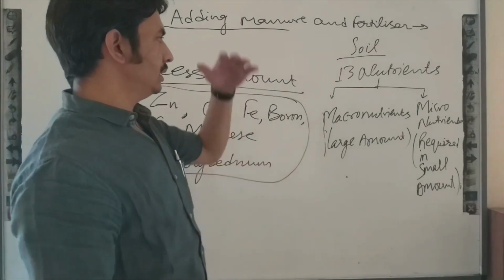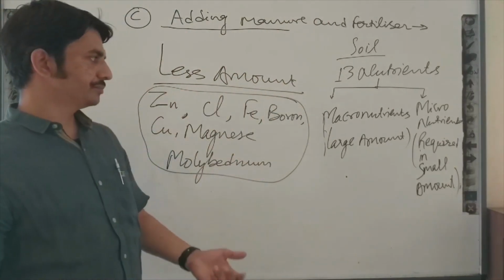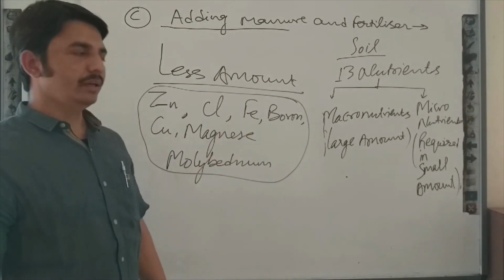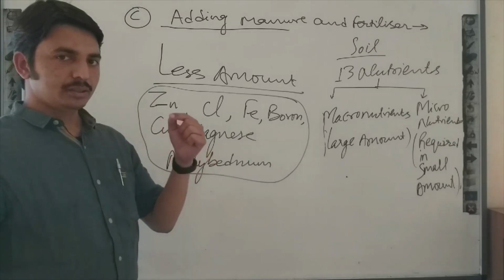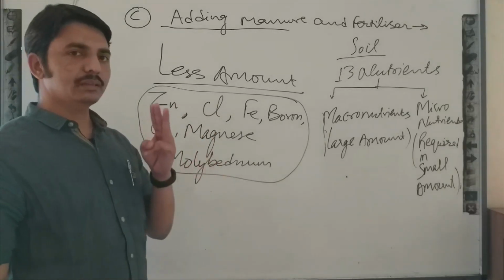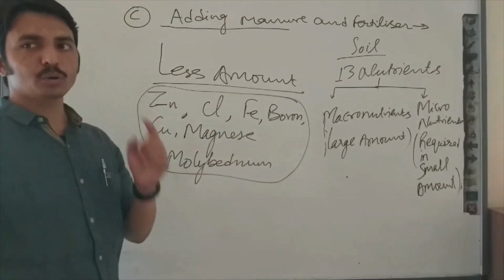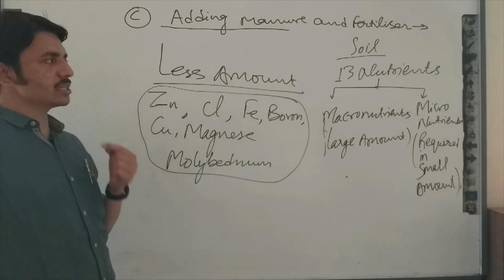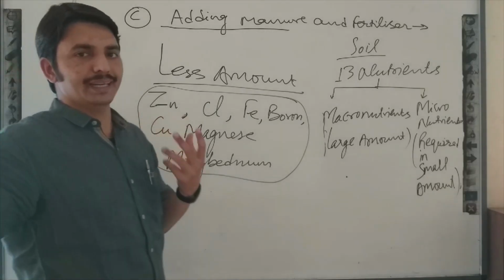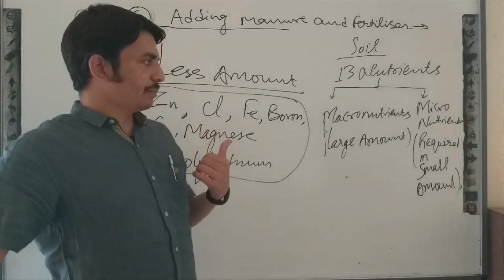So you can see nutrients plant can get from soil, water and air. From air and water they can get 3 nutrients, and the remaining 13 nutrients they can get from soil. Out of these 13 nutrients, 6 nutrients are required by the plant in large amount and remaining 7 are required by the plant in less amount.